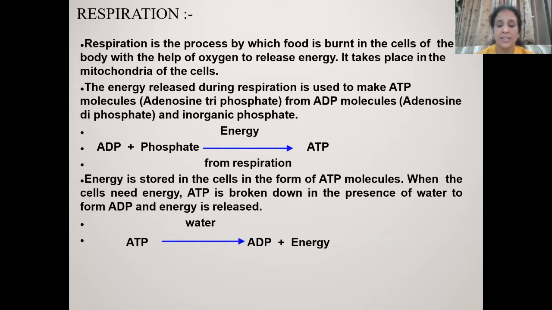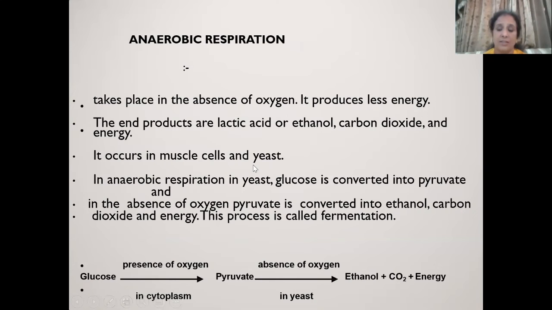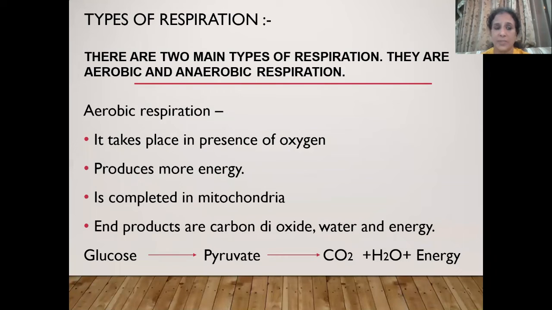Now respiration can be divided into two types depending on whether oxygen is present or absent. When oxygen is present, this type of respiration is called aerobic. And when oxygen is absent, this is called anaerobic. Aerobic respiration is going to produce more energy in the cell. This type of respiration is completed in the mitochondria.